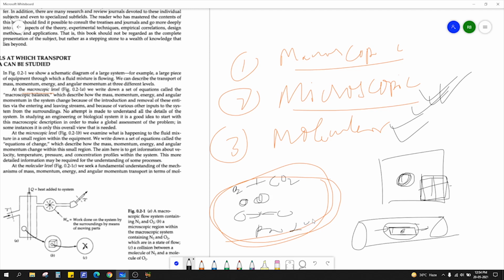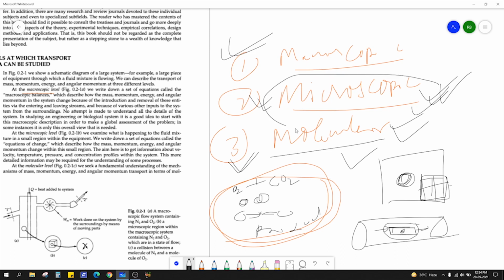So transport phenomena can be studied at all these three levels. Obviously, the molecular level becomes very complicated. Macroscopic is very easy. Microscopic is a little bit difficult, but not too complex.